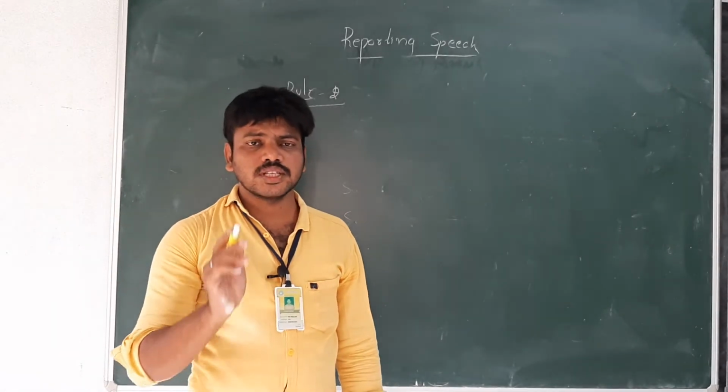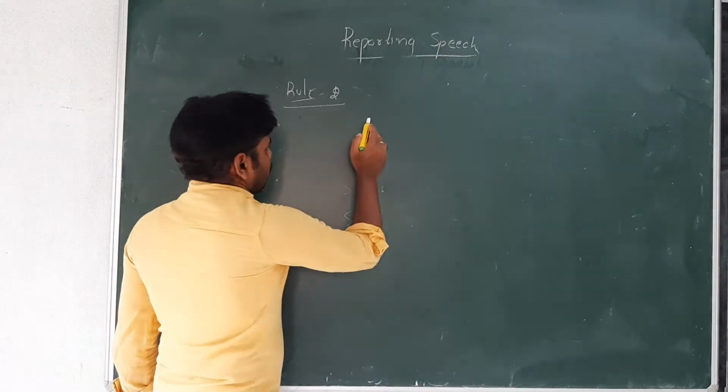When the reporting verb is in simple present or simple future, this is the direct speech.